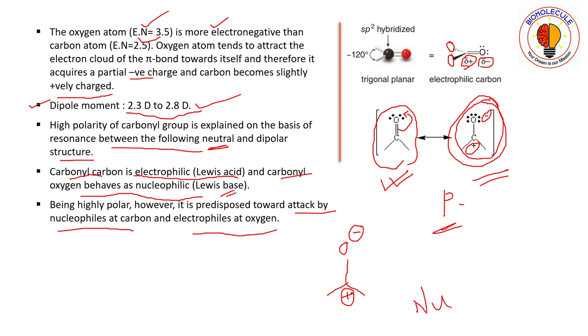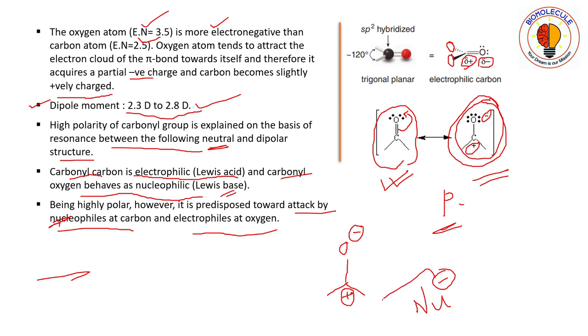A nucleophile will always have a negative charge. Now if it attacks oxygen, there is a negative charge there, so they will repel each other. Like charges repel each other, unlike charges attract each other.